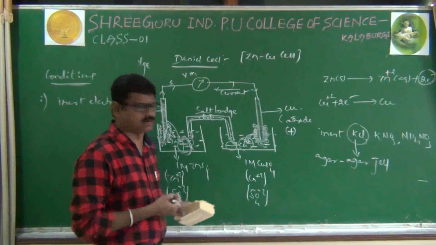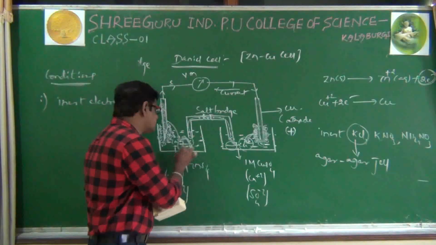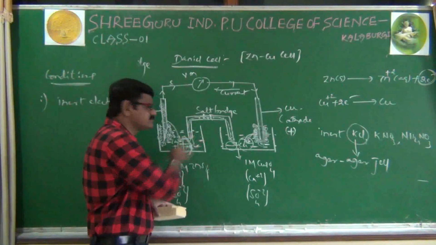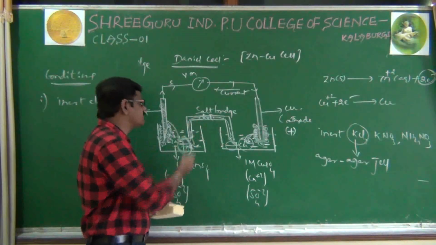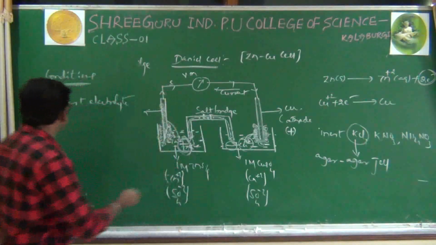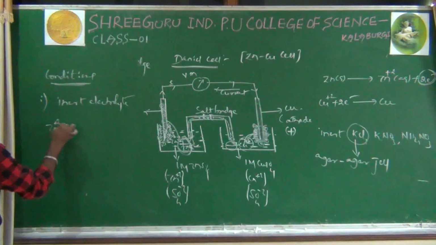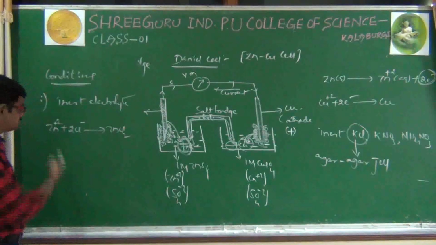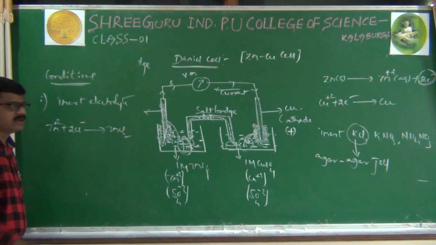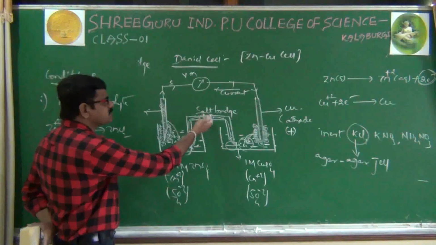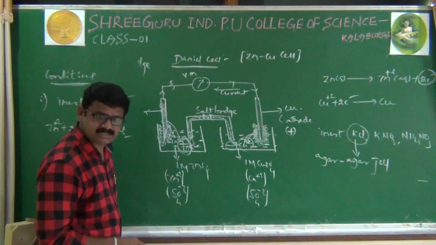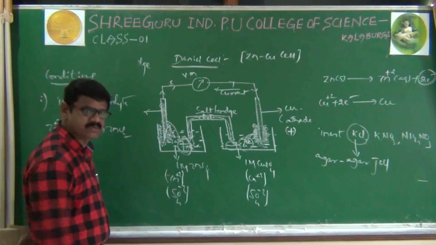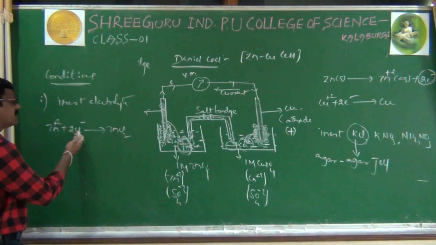Then generally you will get some doubts. Excess Zn+2 ions are there, and Cl- is coming here. This Cl- and Zn+2 are reacting and converted to ZnCl2. So a reaction is taking place. We mentioned that the electrolyte should not react with any other substance, but here Cl- ions seem to be coming and reacting with Zn+2.